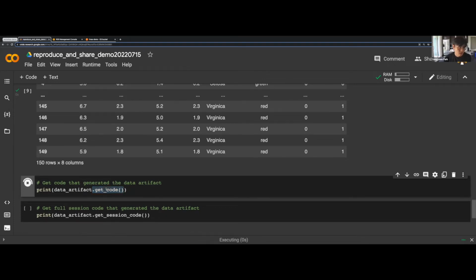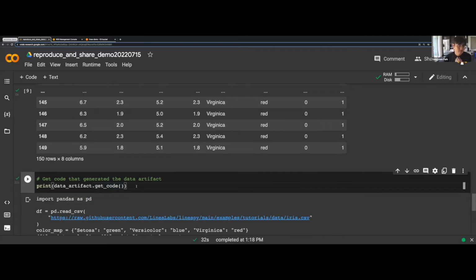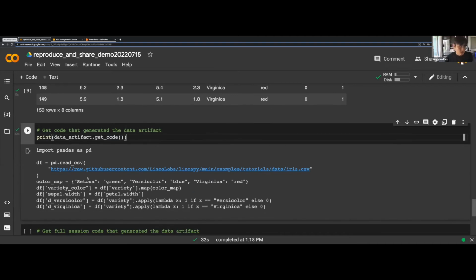And if we do that, there we go. What we get is the code that was used to generate this pre-processed data. And this is again a short piece of code, so we can inspect it. There's the import statement, loading of what appears to be the raw data because it comes from a web address. And then there's some transformation happening here.